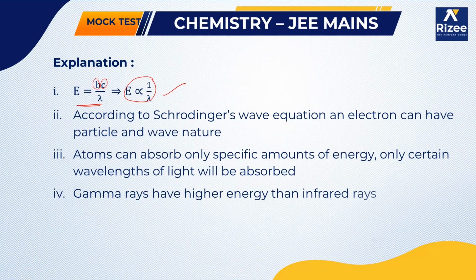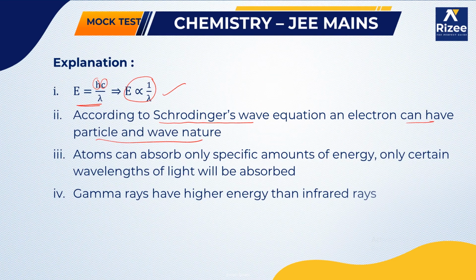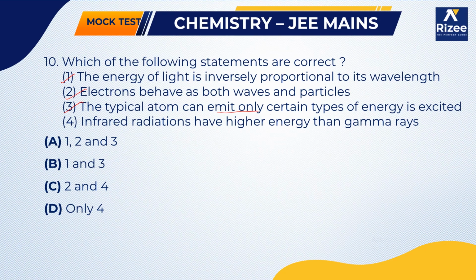The second one is electrons behave as both waves and particles. Yes, we know that, because according to de Broglie electrons behave with wave nature, and according to Bohr electrons behave with particle nature. According to Schrodinger's wave equation, the electron can behave both as a particle and as a wave. The third one: a typical atom can emit only certain types of energy when excited. Yes, because atoms can absorb only specific amounts of energy, only certain wavelengths of light will be absorbed. So that's why a typical atom can emit only certain types of energy when it is excited.